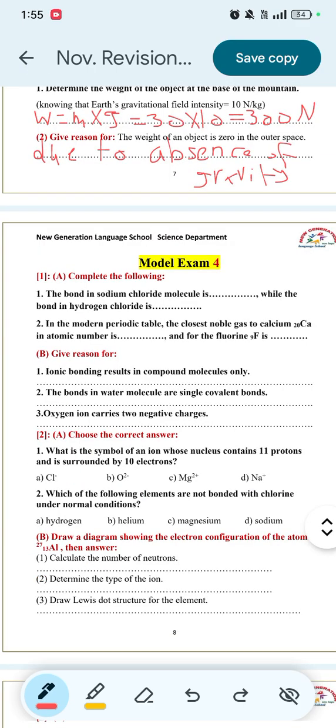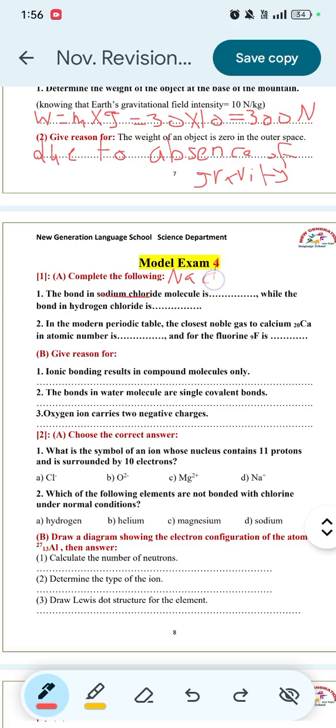Model exam. Number one, complete the following. Number one, the bond in a sodium chloride molecule, NaCl, is space. It occurs due to the attraction between anion and cation.